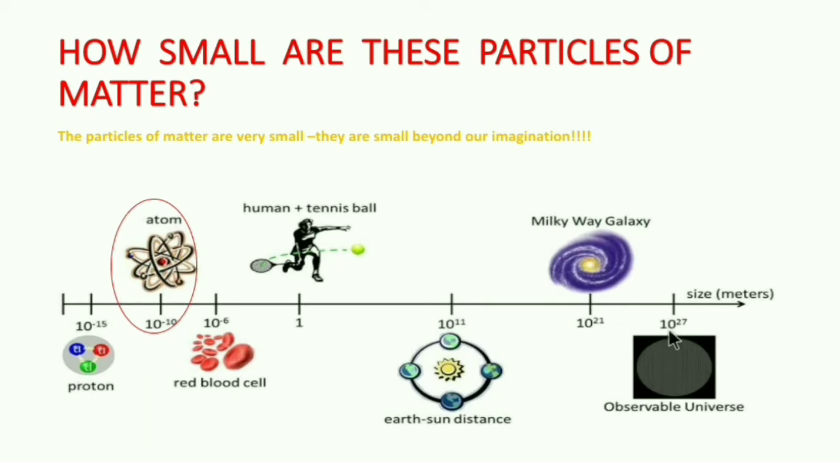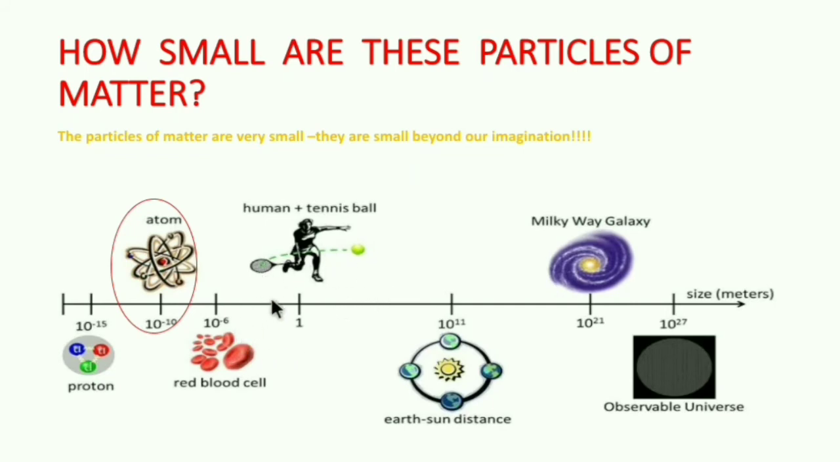So here you can see the size of the observable universe is about 10 to the power 27 meters. This is a positive power, whereas the size of the Milky Way is 10 to the power 21 meter. Then comes the distance between the Sun and Earth, that is 10 to the power 11 meter. Here all these powers are positive, that is, they are more than a meter. But here comes the human size, which is approximately 1 meter.